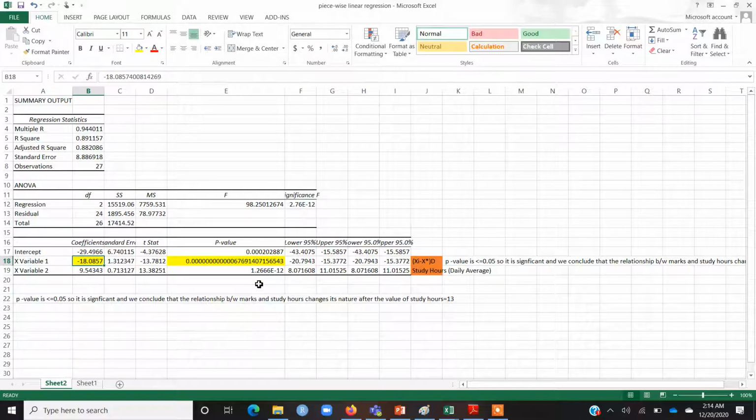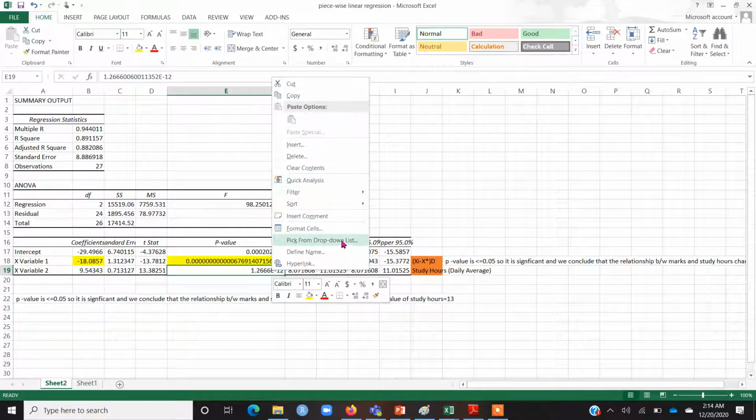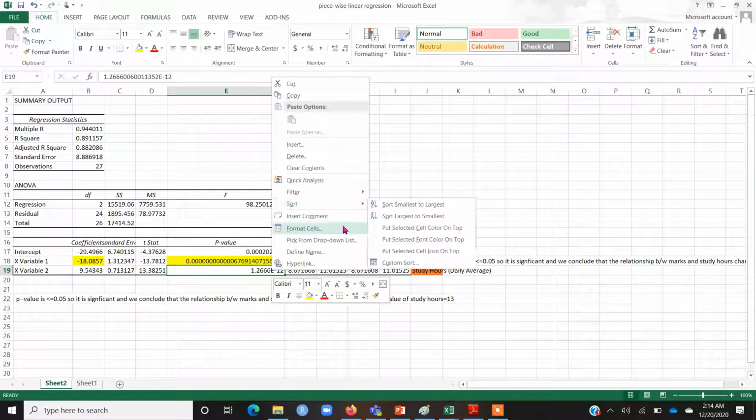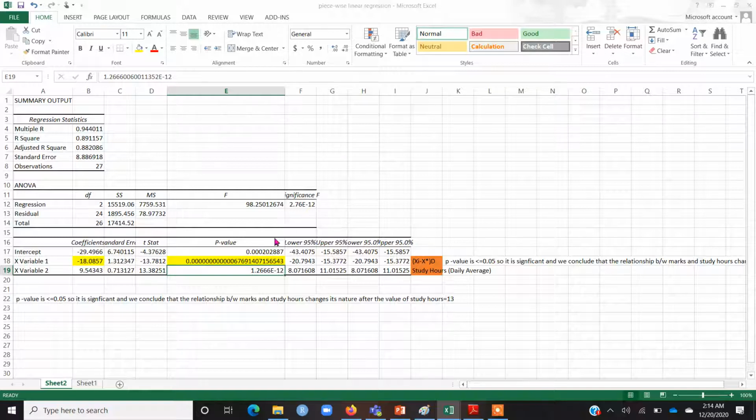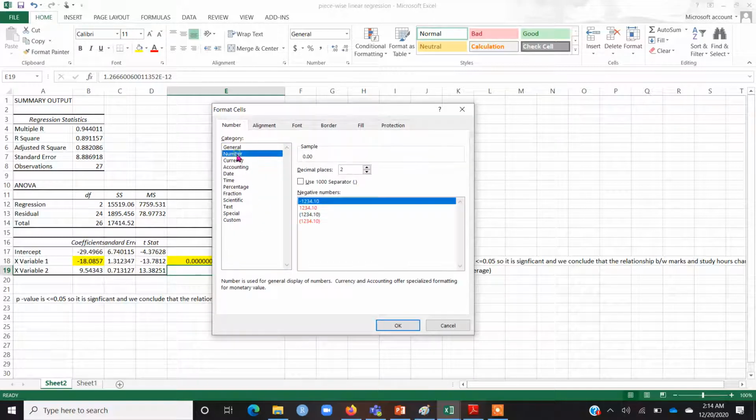And by the way, one minor point here: sometimes you will see that the p value is shown in exponential form. So if I right click here and click on format cells, then I have an option of number.